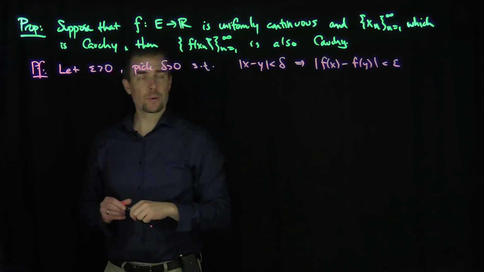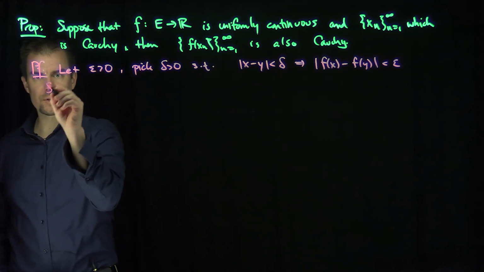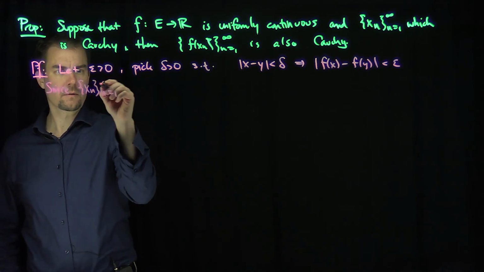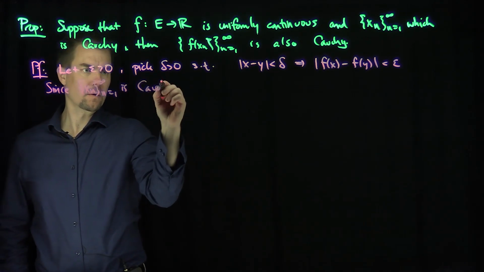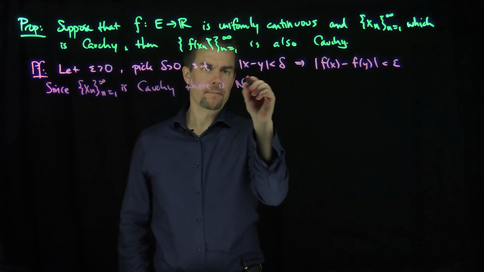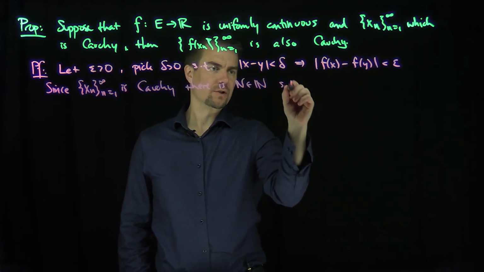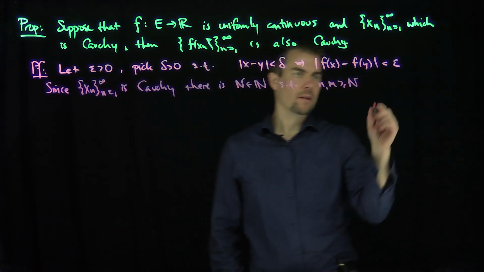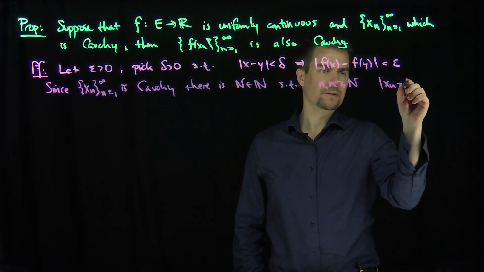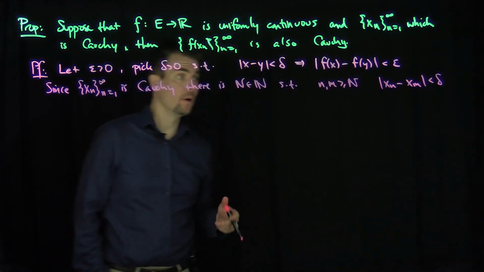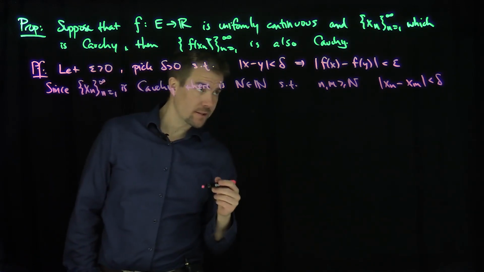And so now, since xn is a Cauchy sequence, there is an N such that if n and m are bigger than or equal to N, then |xn minus xm| is less than delta.